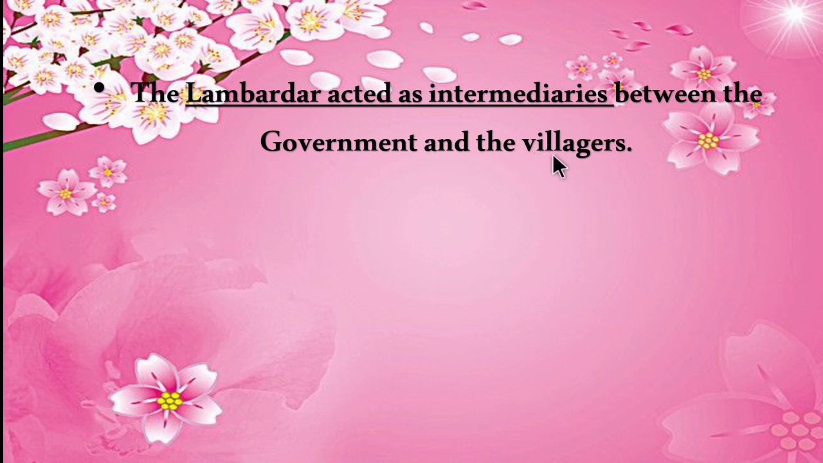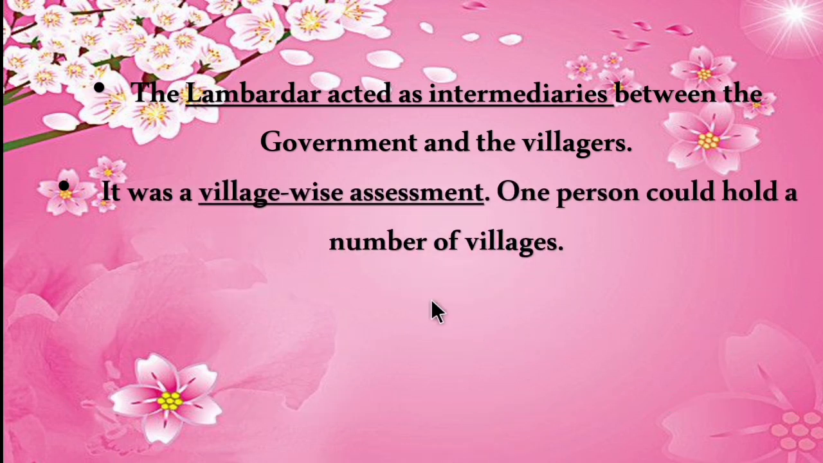In the first settlement, that is in the permanent settlement, the Zamindar acted as an intermediary between the government and the cultivators. Similarly, in this, the lambadar acted as an intermediary between the government and the villages. It was a village-wise assessment. Village means Mahal, hence it is called Mahalwari settlement. One person could hold a number of villages. That is, one lambadar can hold a number of villages.